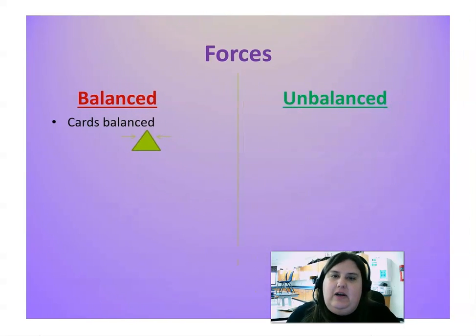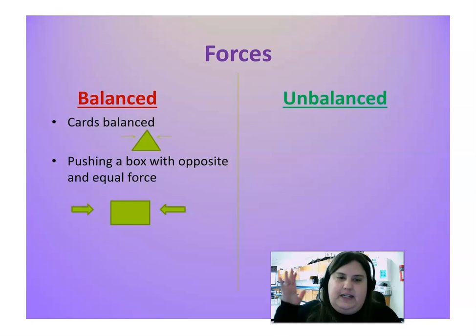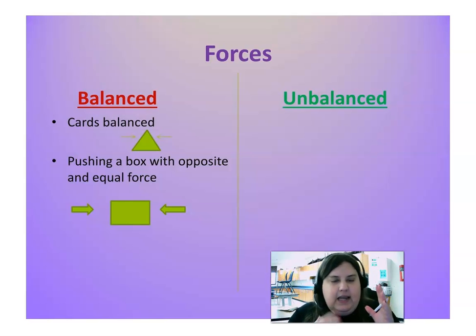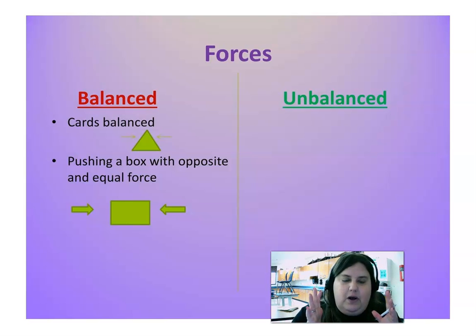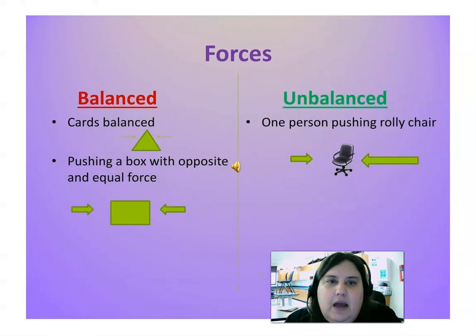Cards balancing on each other. So if I take two cards and I balance them and there's no motion involved, that's going to be considered a balanced force. Pushing a box with equal and opposite force. So if I take a box and I push on one side and then I push on the other side with equal and opposite force, I am going to have no motion, and so therefore I have a balanced force.